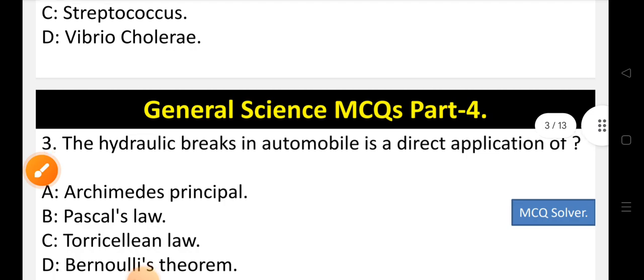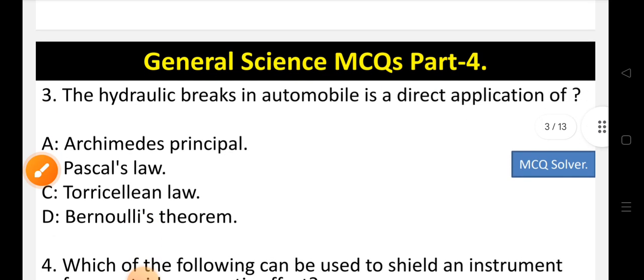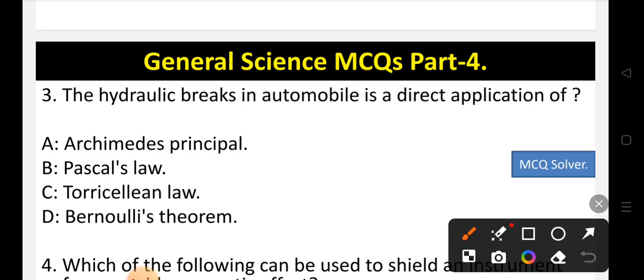Now let's move to question number 3. The hydraulic brakes in automobile is a direct application of. Options are option A Archimedes principle, option B Pascal's law, option C Torricellian law or option D Bernoulli's theorem. So hydraulic brakes which are used in automobiles is a direct application of. The correct option is option B, that is Pascal's law. So B is the correct option.